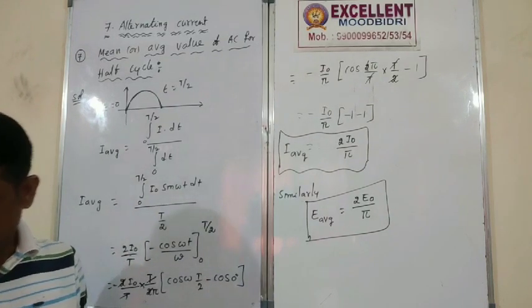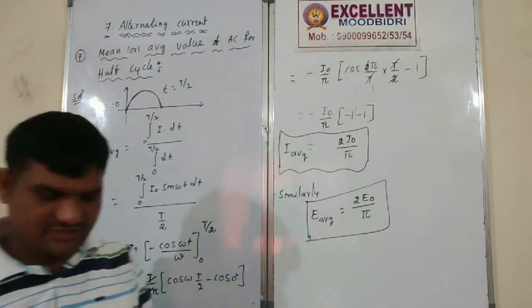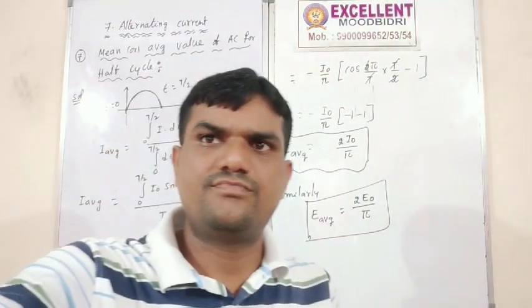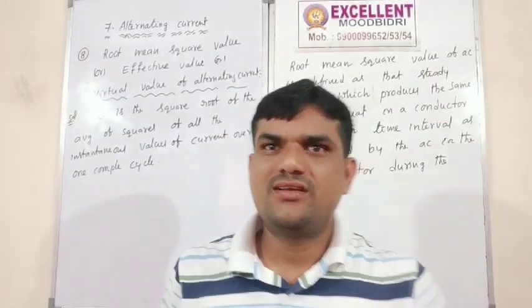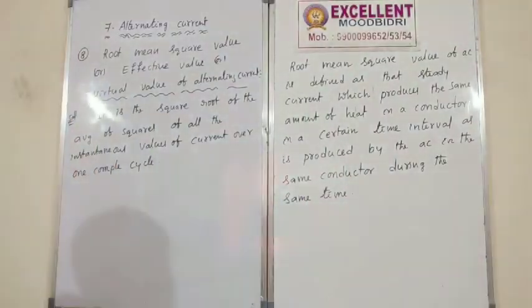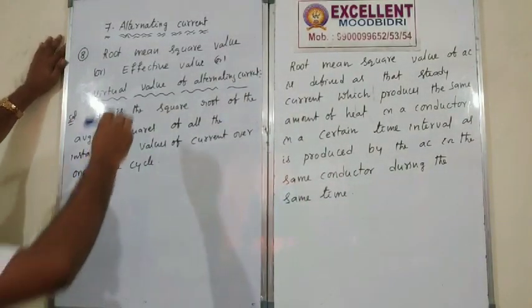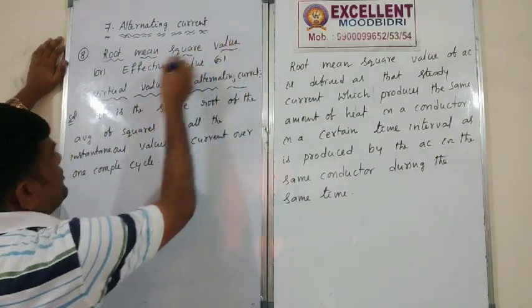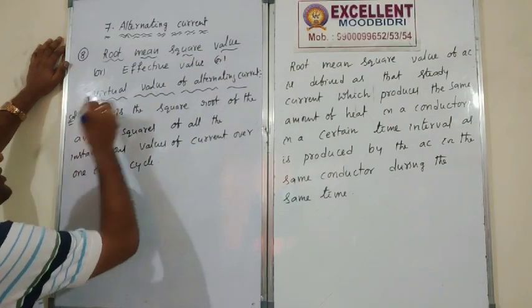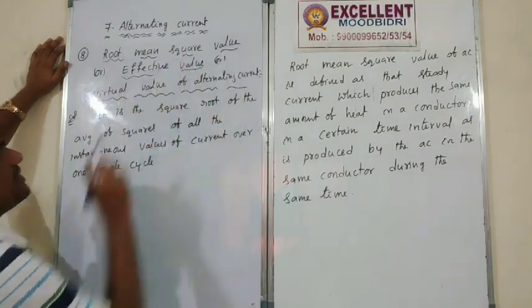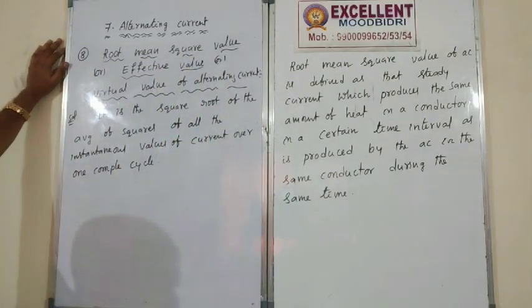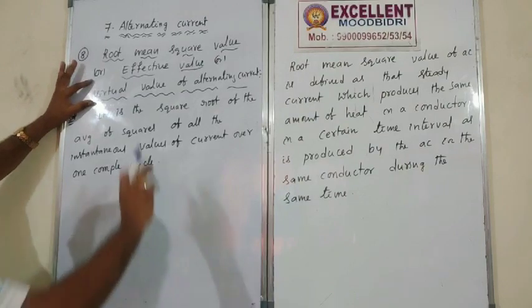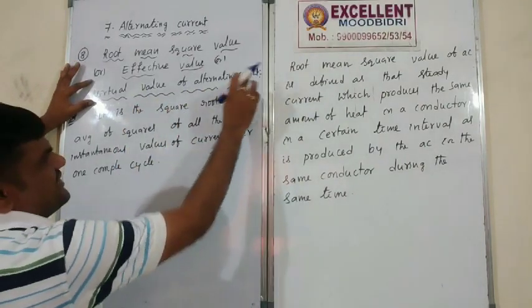Okay, next, the eighth concept. The next concept is root mean square value, or effective value, or virtual value of alternating current.